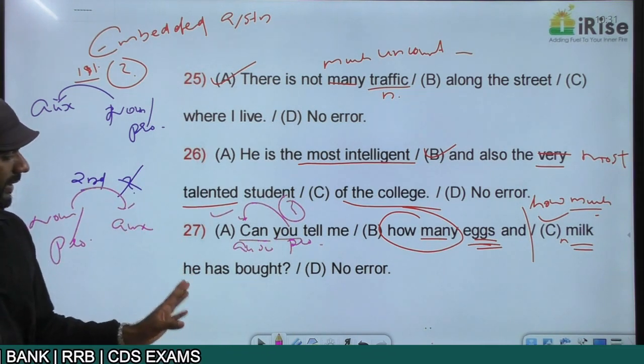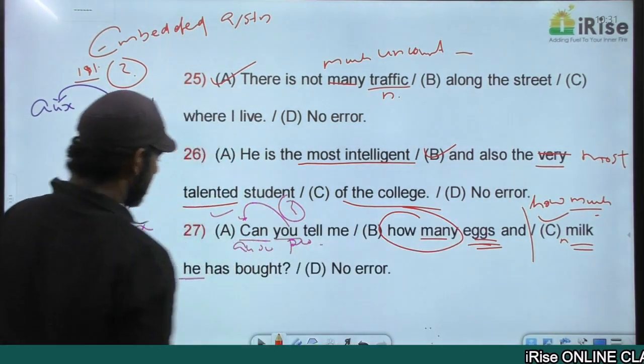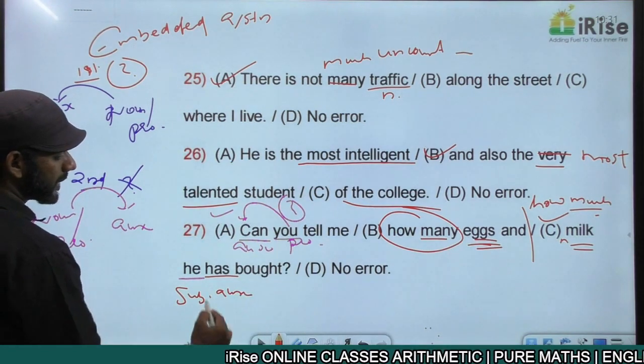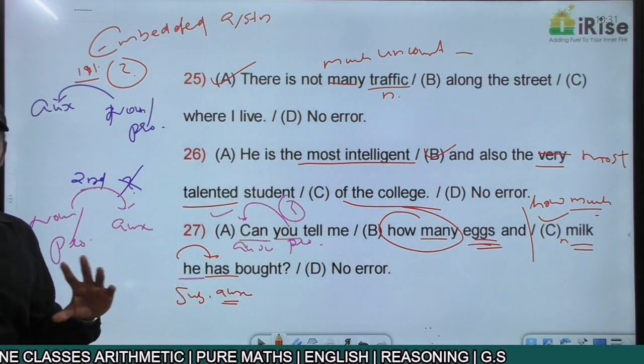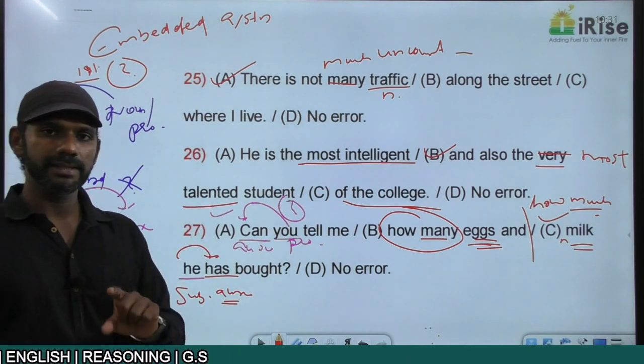Come to the second one. "He has bought." He is the pronoun here. Has is the auxiliary verb. The auxiliary verb is coming after the pronoun. The second idea is not in the interrogative form. So this is an embedded sentence. Two questions in a single sentence.